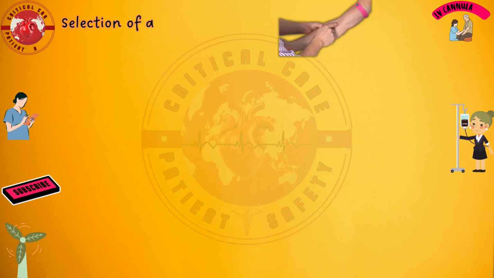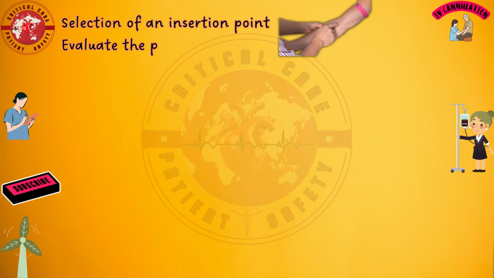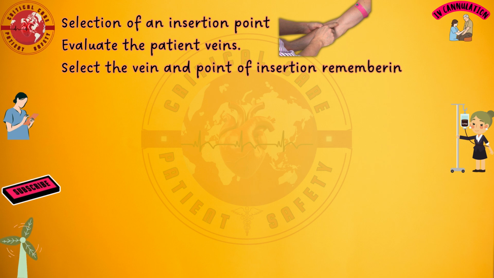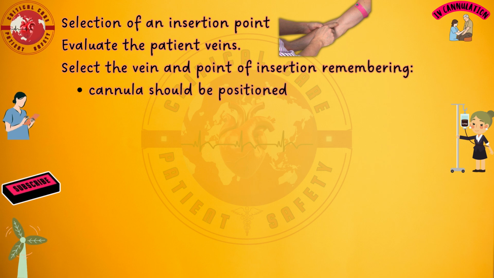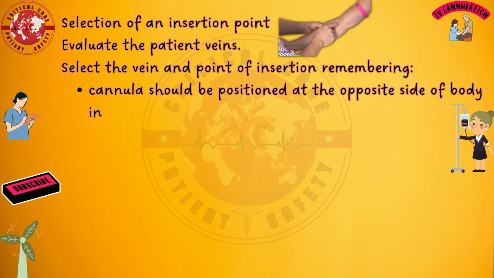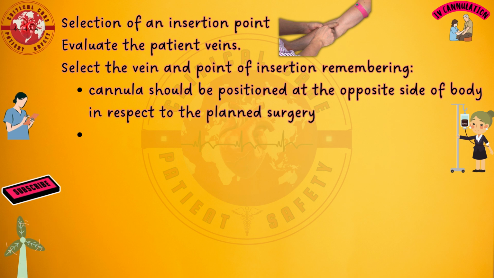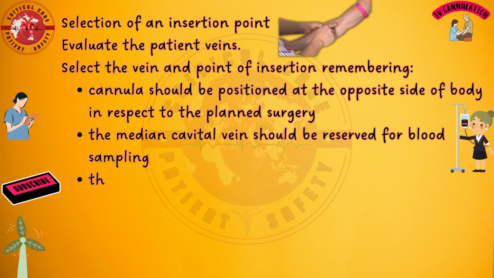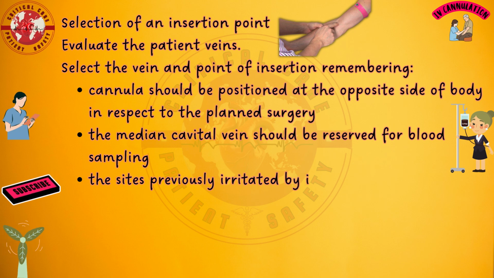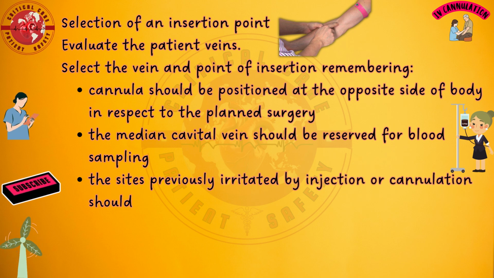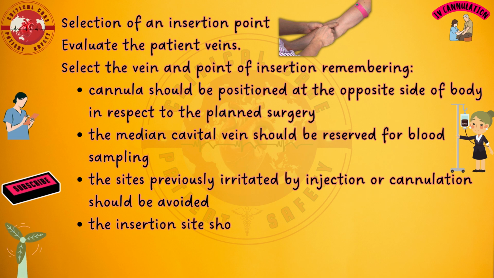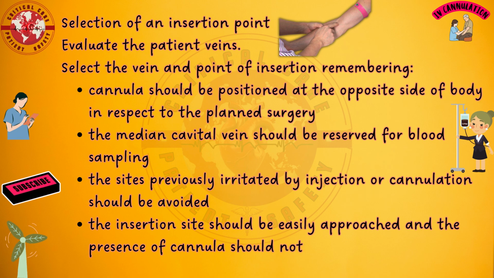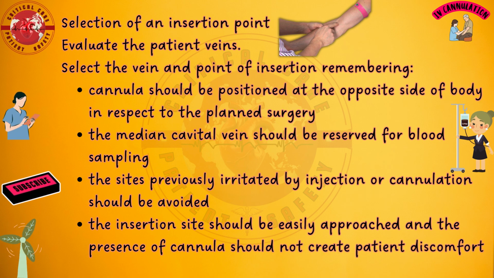Selection of an insertion point. Evaluate the patient's veins. Select the vein and point of insertion, remembering: cannula should be positioned on the opposite side of the body in respect to the planned surgery. The median cubital vein should be reserved for blood sampling. The sites previously irritated by injection or cannulation should be avoided. The insertion site should be easily approached, and the presence of the cannula should not create patient discomfort.